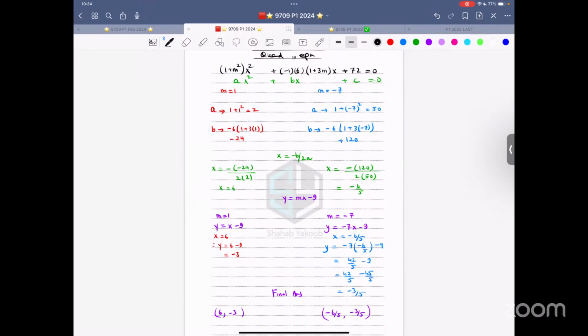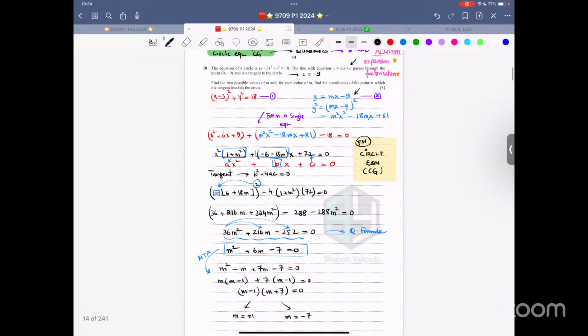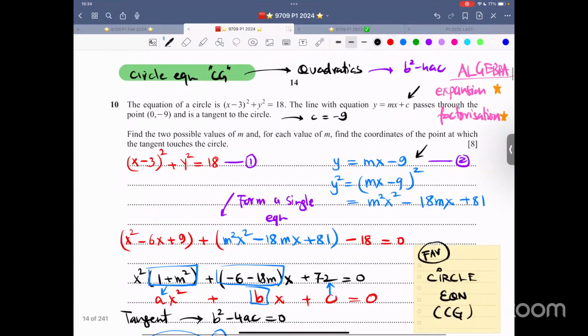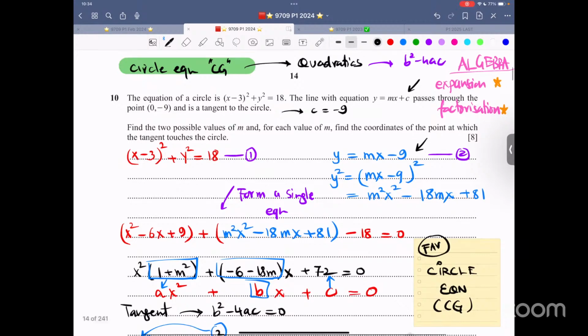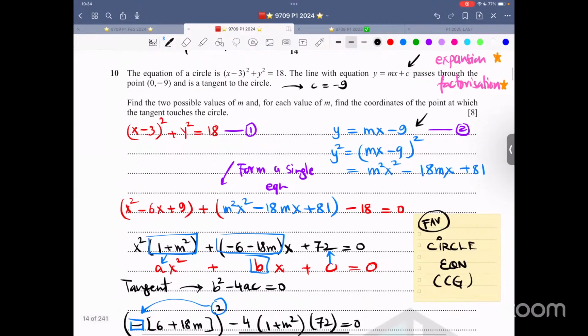So now this thing is done. Let me go back and explain this question to you. Now, the circle equation question is about quadratics, algebra, expansion, factorization. This is where you need the most stamina. The equation of a circle is this. It's already in the completed square form. The line with the equation passes through this point, and it's a tangent to the circle.